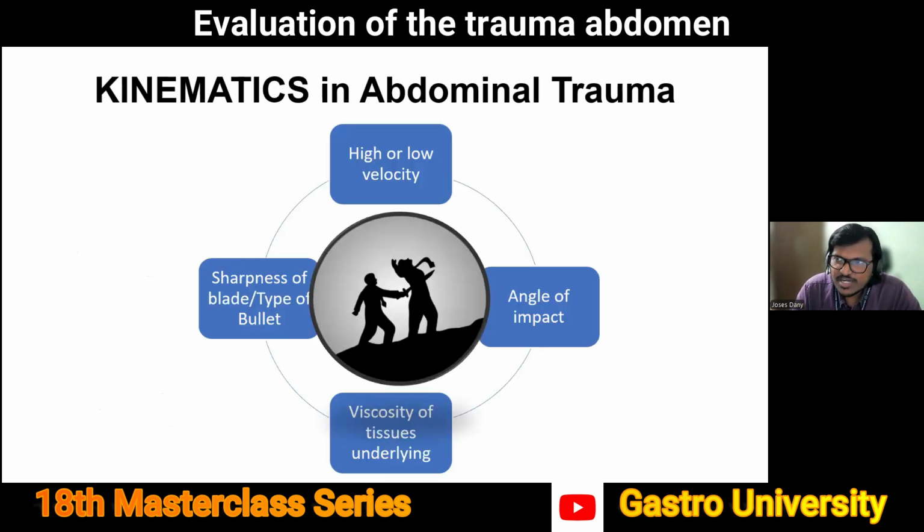Now, what I talked about right now is the blunt mechanism. All of this goes for a toss if it is a penetrating mechanism. Then it depends on whether it is high or low velocity. Is it a stab or a gunshot? What is the angle of impact? What type of object was used? And which vessels or which organs it went through? So the kinematics is completely different if it is a penetrating trauma.